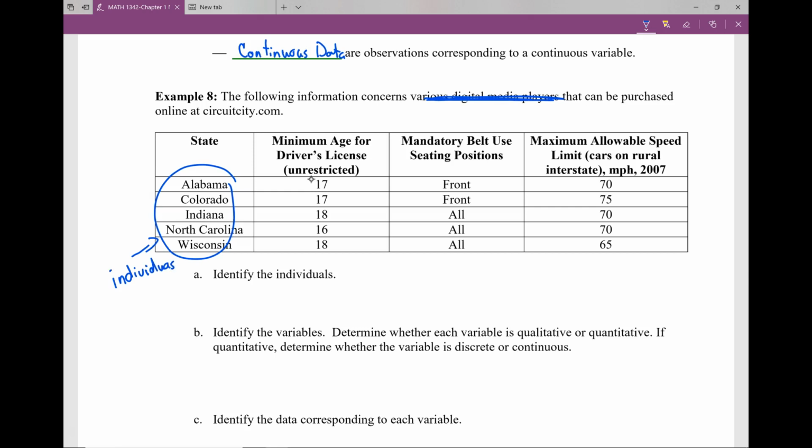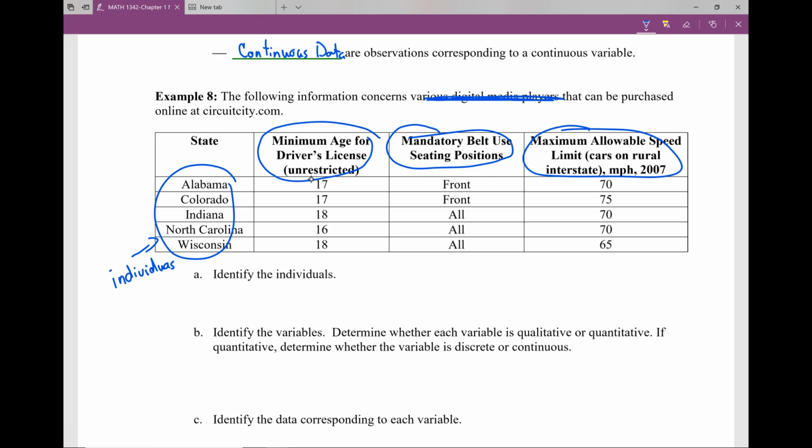So you could list out the 5 individuals. Identify the variables. Determine whether each variable is qualitative or quantitative. And then if it's quantitative, is it discrete or continuous? So the different variables are the different questions we asked of those states: minimum age, mandatory belt use, maximum allowed speed. These are the different variables that we're looking at. So these would be the three different variables.